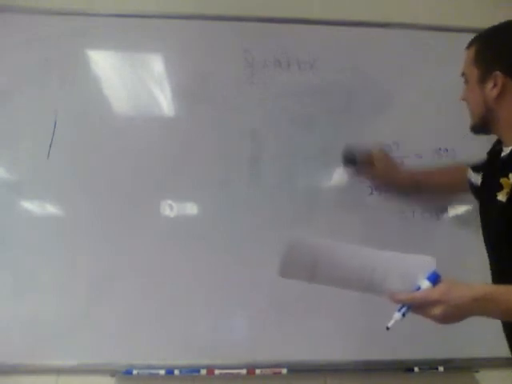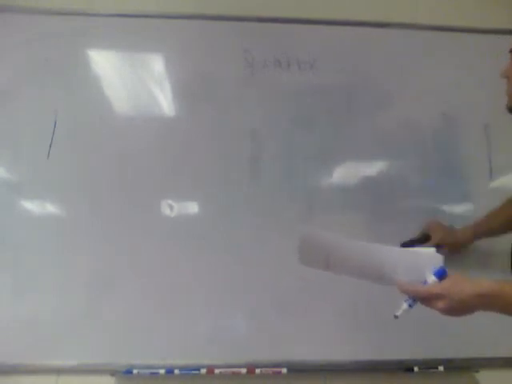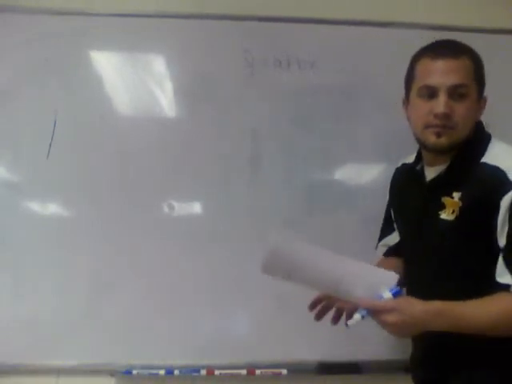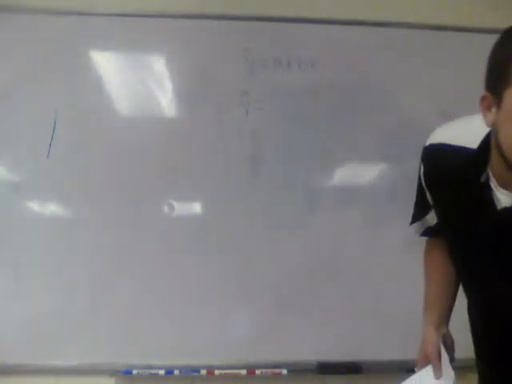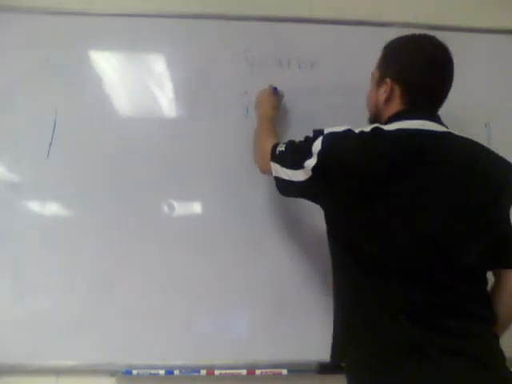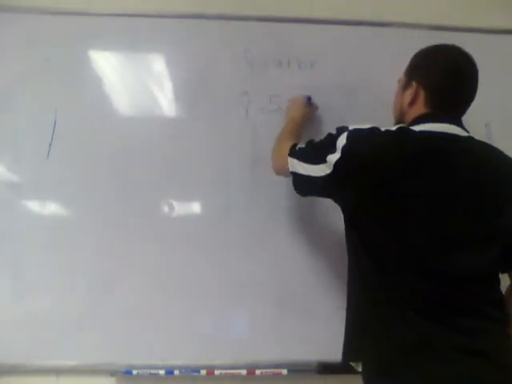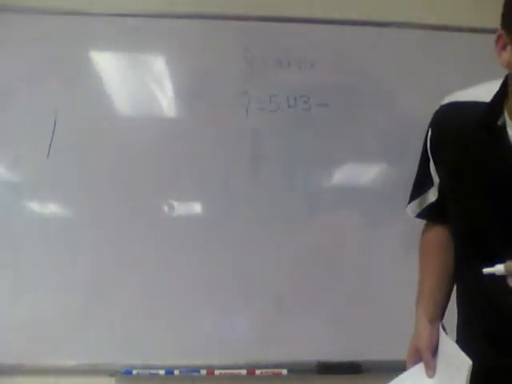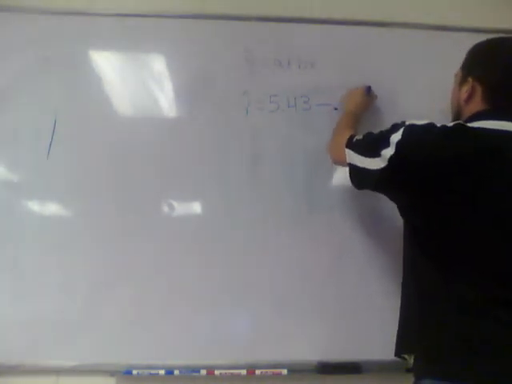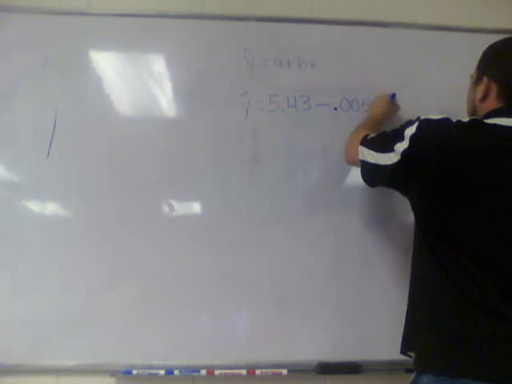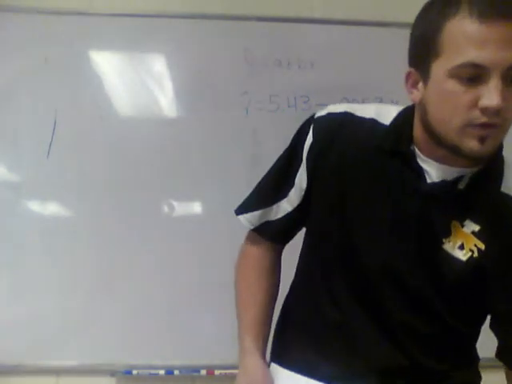And if we keep it in that form, which we will, then that is y hat equals 5.43 minus 0.0053x. That's the form. Okay.